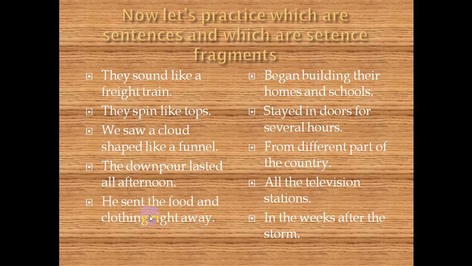He sends the food and clothing right away. So he here is the subject of the sentence, sends the food and clothing right away is the predicate. Is this a sentence or a sentence fragment? Of course, this is also a sentence because it expresses a complete thought. So who sends the food and clothing right away? He. So this is a complete sentence. It expresses a complete thought.